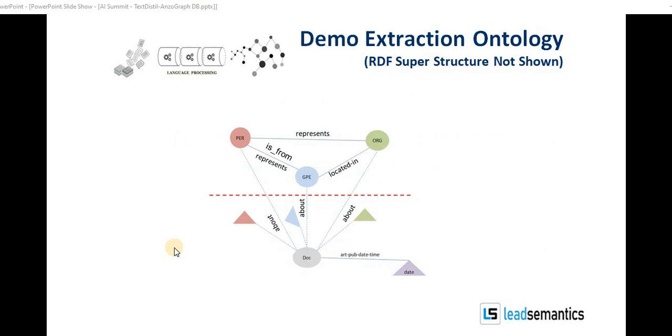We will now show a short demo of Text Distill extracting triples from plain text documents using a simple extraction ontology with few concepts and relations shown here. The RDF superstructure is not shown here to reduce visual clutter. Concepts person, location, organization, work of art, and predicates located in, is from, represents, and about are going to be used. We will now run the demo.